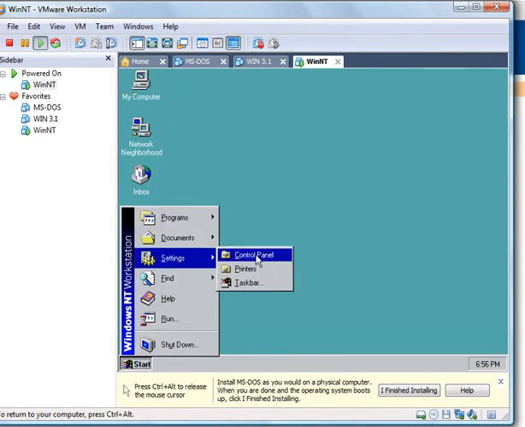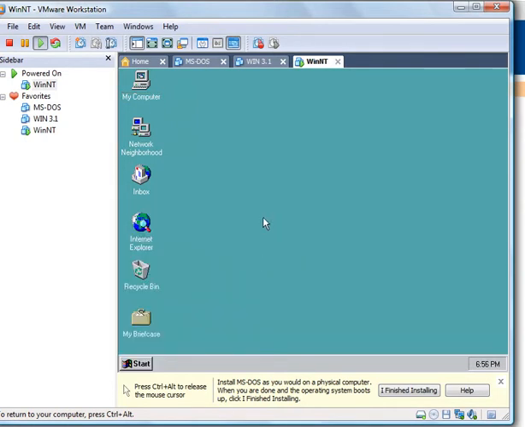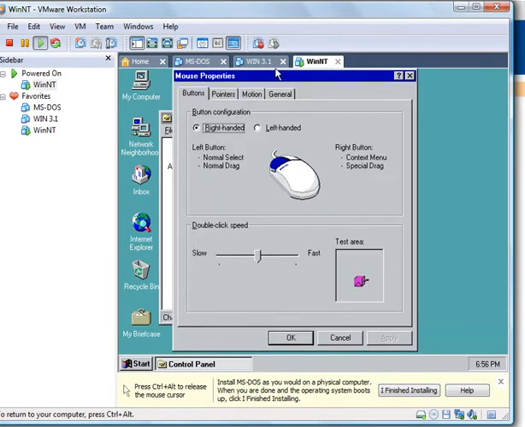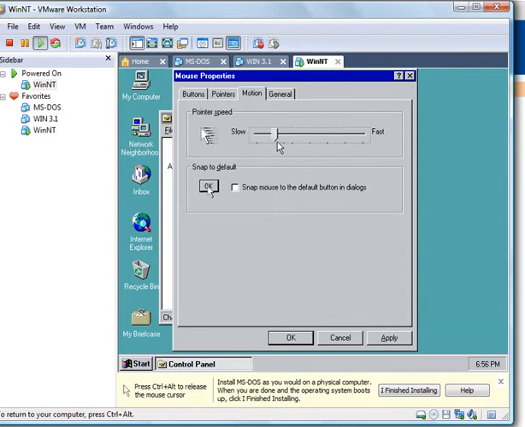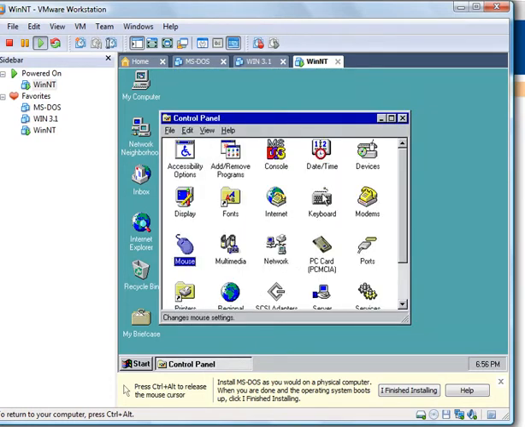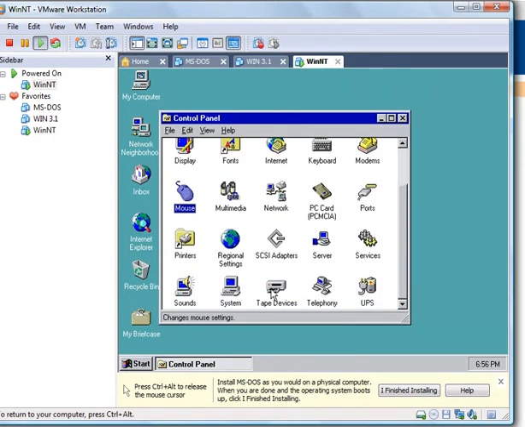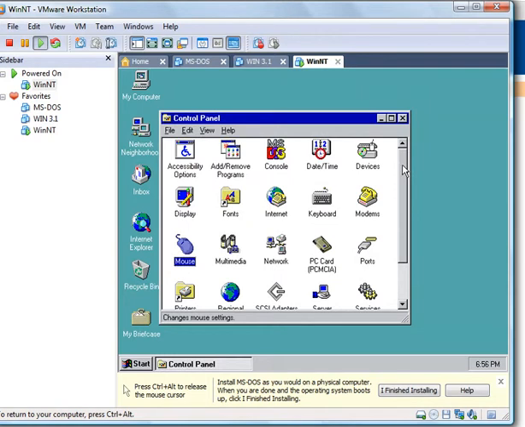Things you can do. There's a control panel. Like the mouse is moving really fast, so I'm going to go in and slow it down a little bit. Let's try that. That's a bit better. But you can see all these tape devices. This was for Windows NT storage. They use like VHS tapes, which is actually a really good way to store information.